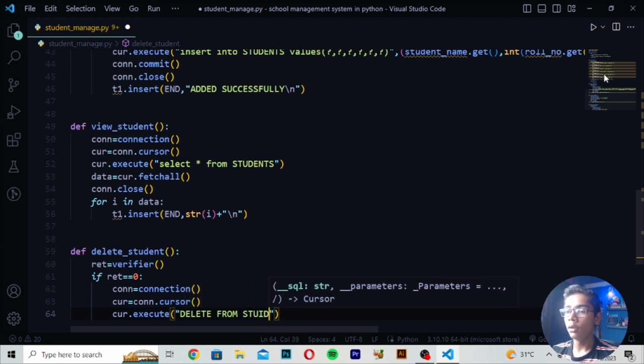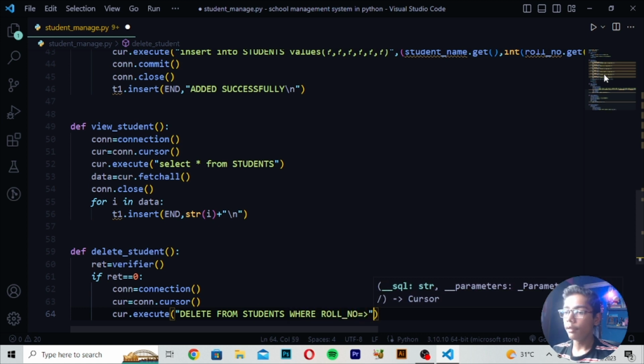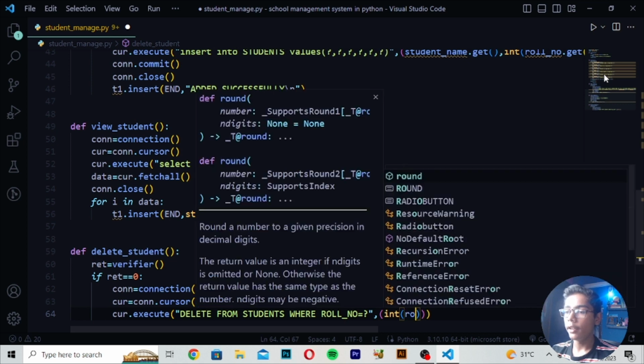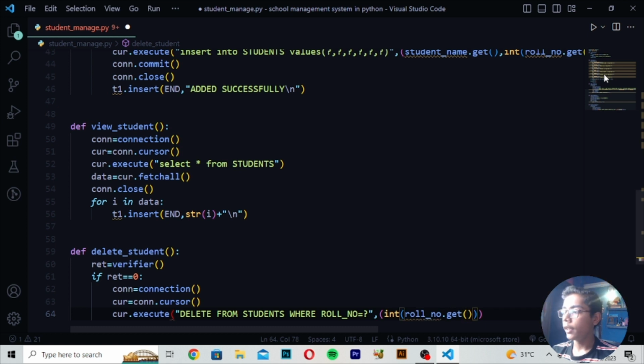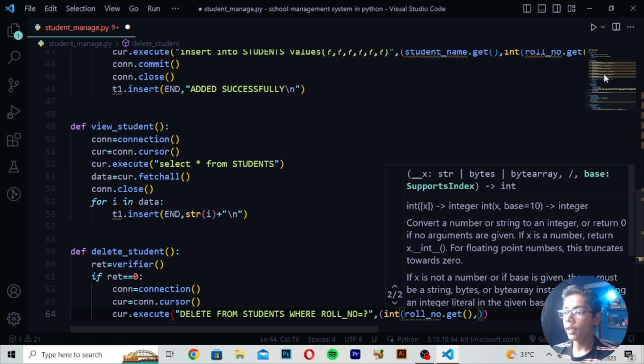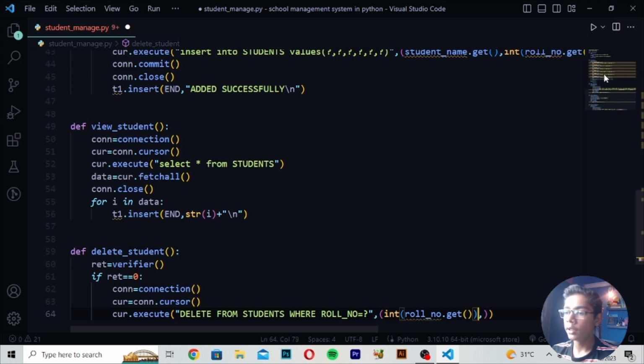So here I will now be writing delete from students where roll number equals question mark. After writing this you have to write a comma and write init value, and then write roll number. So I will be making this tag, roll number dot get, make the bracket, then write a comma, and then you have to close this tag again.